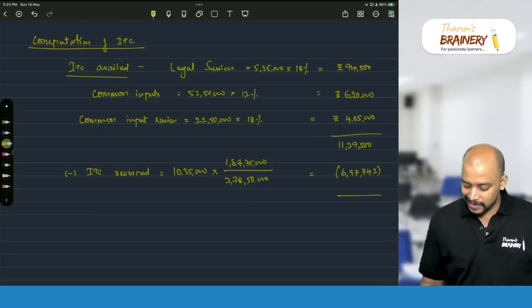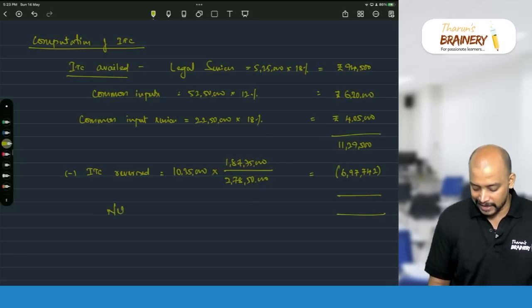So the balance is known as the net ITC for set off.